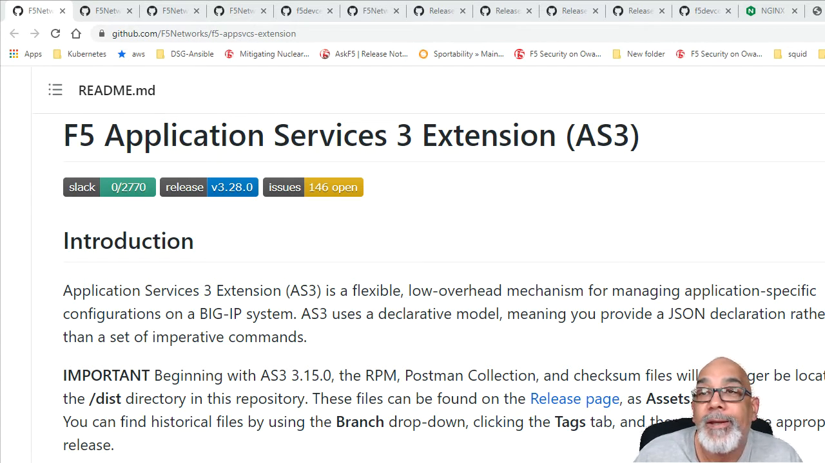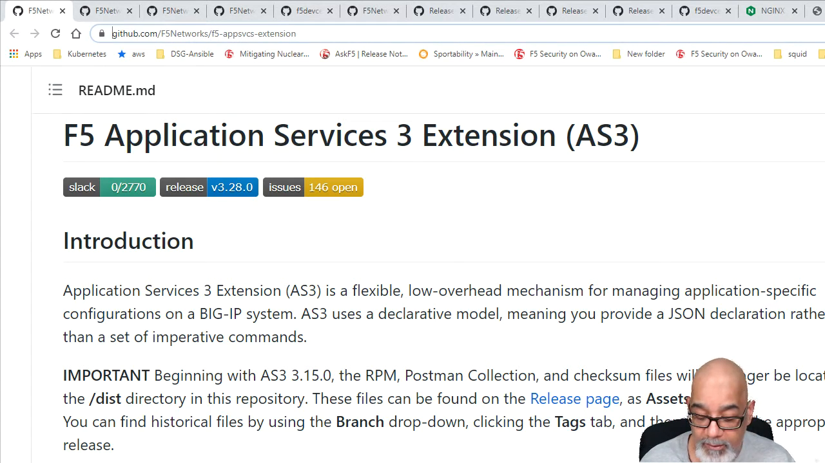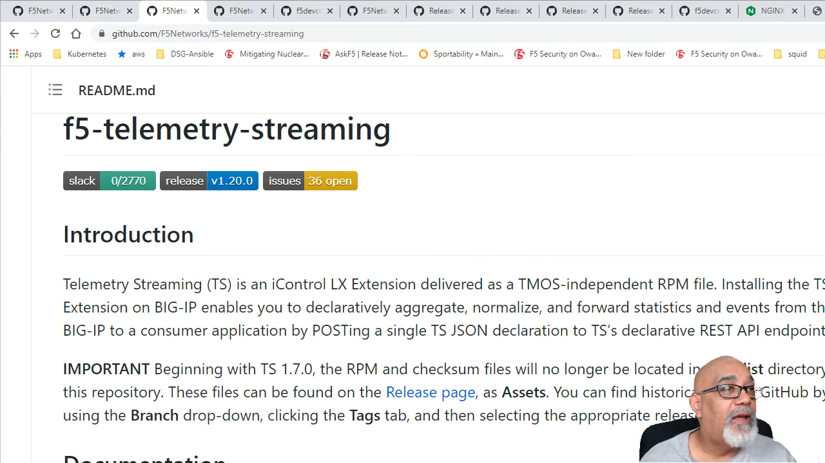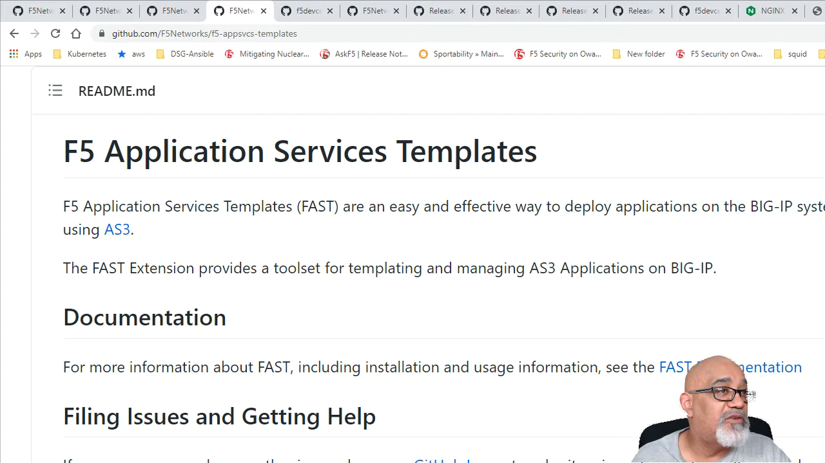Get to it. The F5 Automation Toolchain released pretty much every component in the last week. AS3 version 3.28 was released, as you can see. Declarative Onboarding version 1.21 was released. F5 Telemetry Streaming version 1.20 was released. The F5 Application Services Templates, or FAST, version 1.9.0 was released.